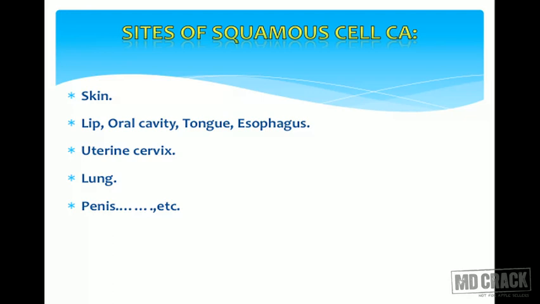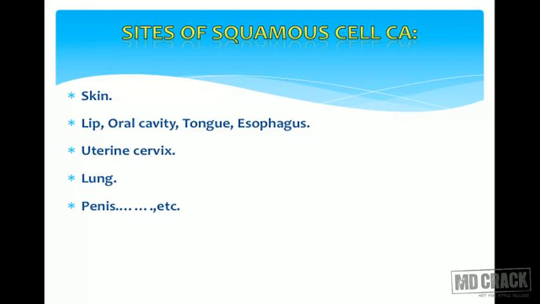Lung is not squamous epithelium, but a pseudo-stratified ciliated columnar epithelium. But in smokers, there will be a squamous metaplasia. Continuous smoke irritates the respiratory epithelium, so the pseudo-stratified ciliated columnar epithelium itself undergoes metaplasia into squamous epithelium. So that's why in smokers you will commonly get squamous cell carcinoma of the lung.